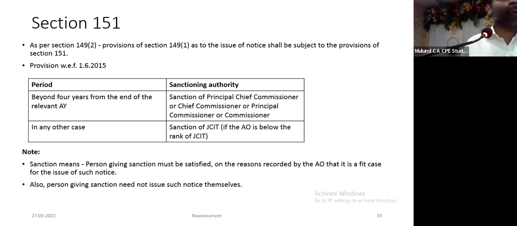That entire bunch was to be forwarded to the principal commissioner for his sanction. Now what happened: in the sanction form, against whether any voluntary return was filed, he wrote no. In the reasons, it says the assessee has filed his return of income on so and so date. Second, whether any prior assessment: yes. If yes, assessed income: he wrote the figure of returned income, not the assessed income.